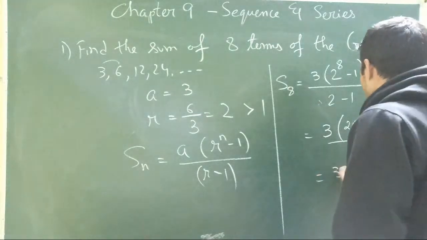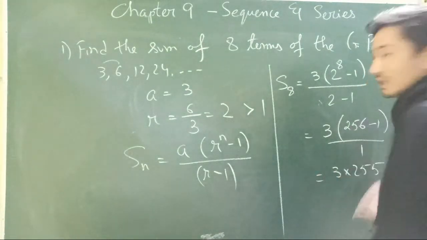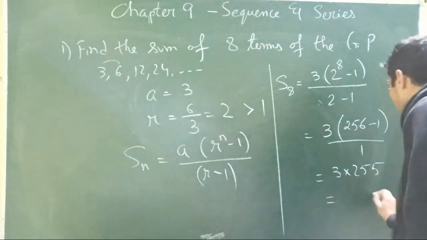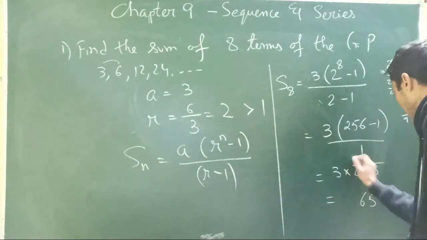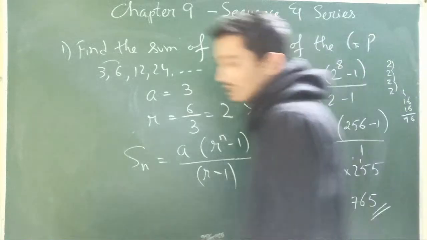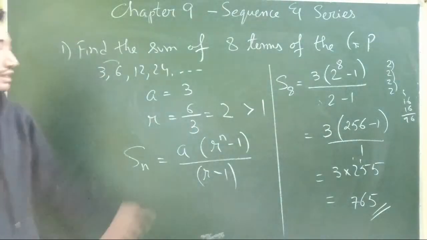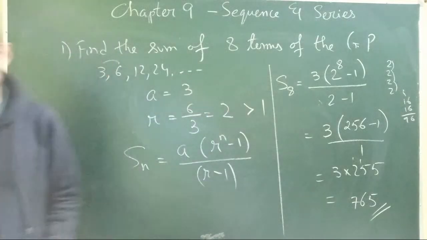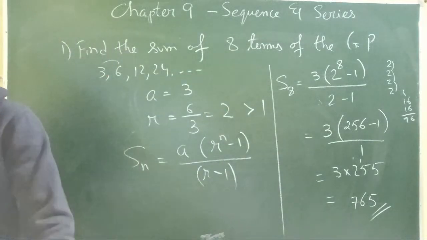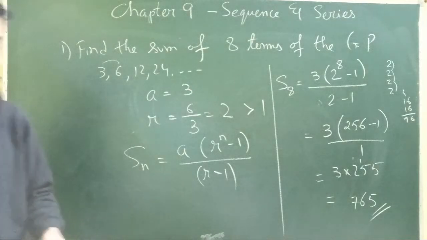So that will be 3 into 255, which is 765. The answer is not our concern here. Our concern is just this procedure part, what I meant by giving you those formulas.